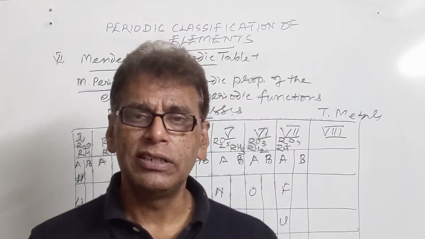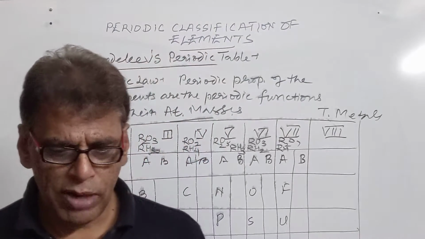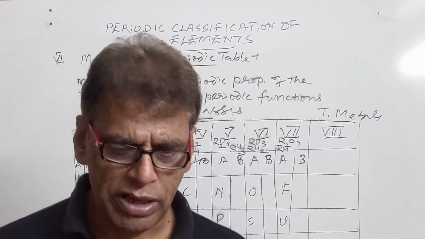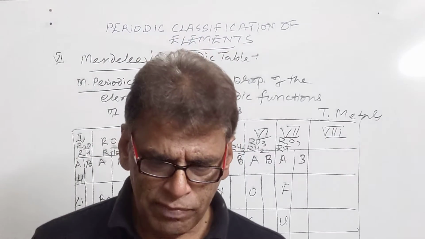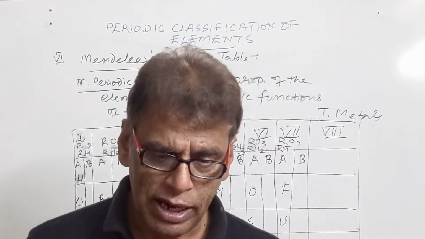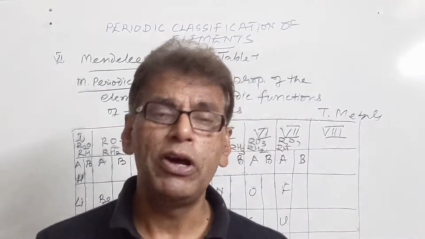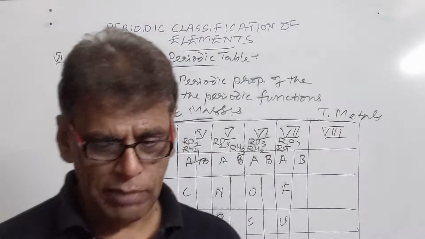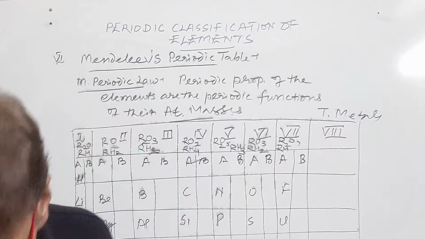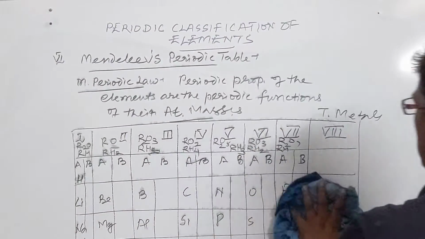Hydrogen resembles alkali metals as well as halogens, but it has been kept with alkali metals, so the position of hydrogen is still not good in the periodic table. Then isotopes could not be adjusted in the Mendeleev periodic table, although they have been adjusted in the modern periodic table. So this is regarding the Mendeleev periodic table and its drawbacks.